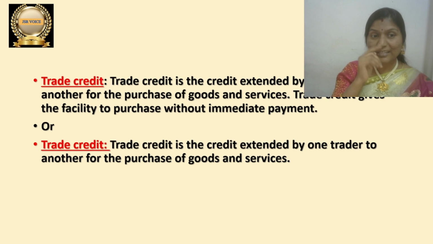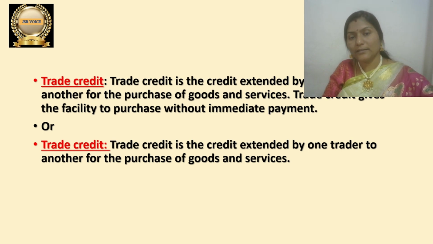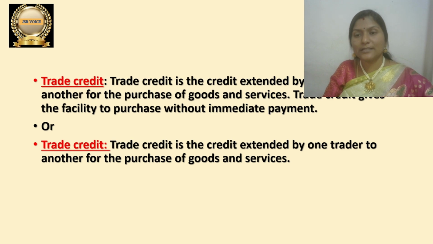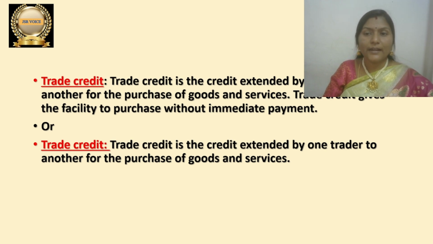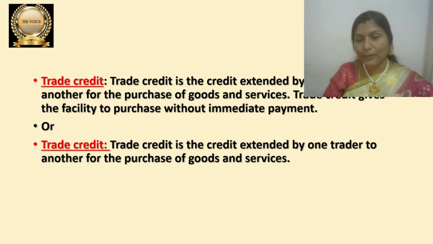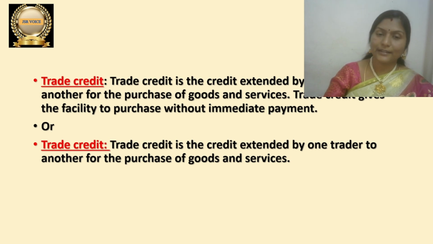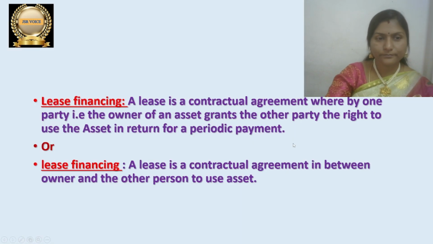So let me read this. Trade credit is a credit extended by one trader to another for the purchase of goods and services. Trade credit gives the facility to purchase without immediate payment. Let me read the simple one also. Trade credit is a credit extended by one trader to another for the purchase of goods and services. These are the definitions of trade credit. Let me read the next one.